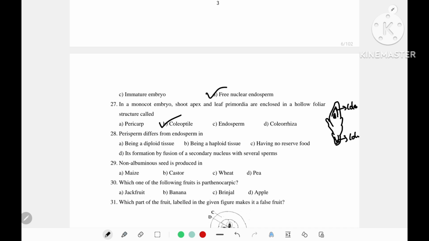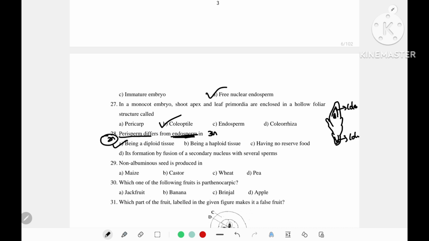Perisperm differs from endosperm in being... Perisperm is a persistent nucellus and endosperm is a persistent triploid structure. Perisperm is diploid, but endosperm is triploid. Endosperm is a nutritive tissue which develops after double fertilization. Perisperm is also a remnant of nutritive tissue, that is nucellus, which is present in the seed, but it is not formed by the process of fertilization. So it is diploid, that's why it is different from the other.